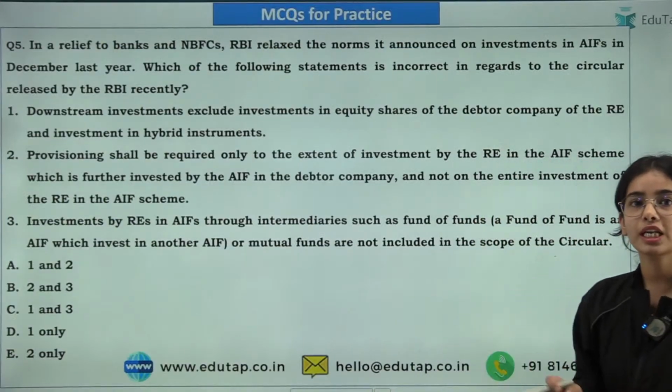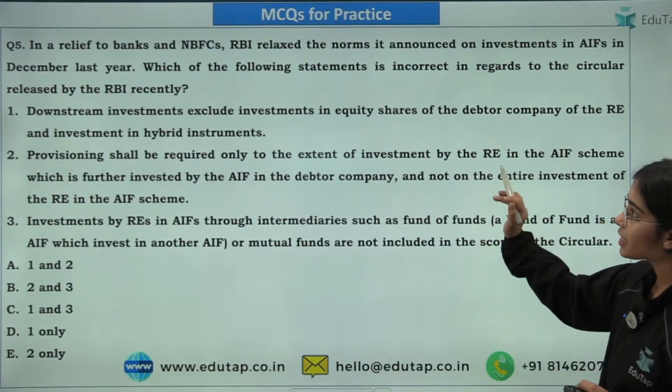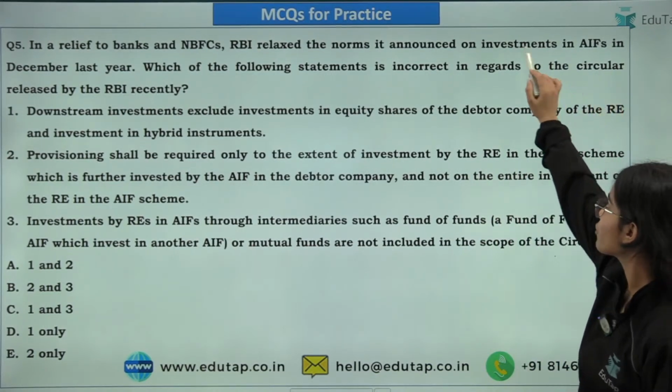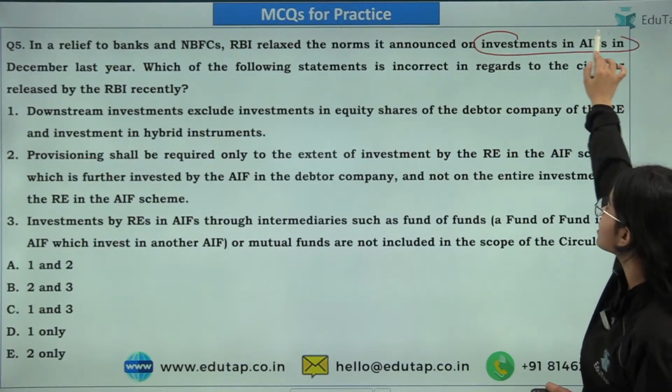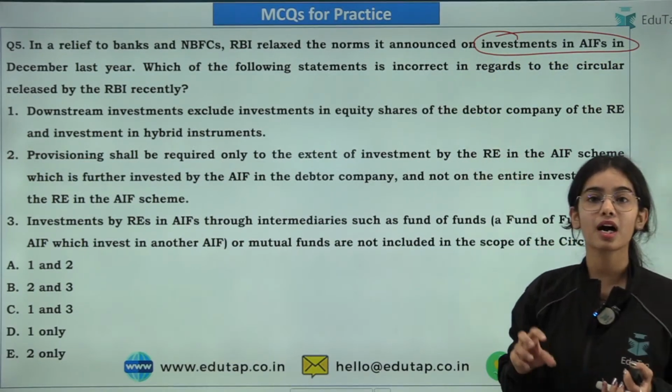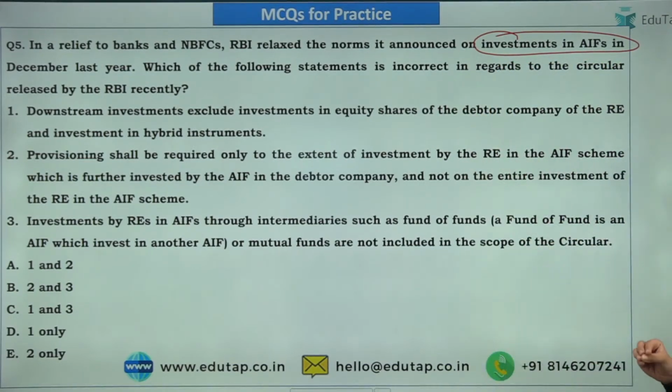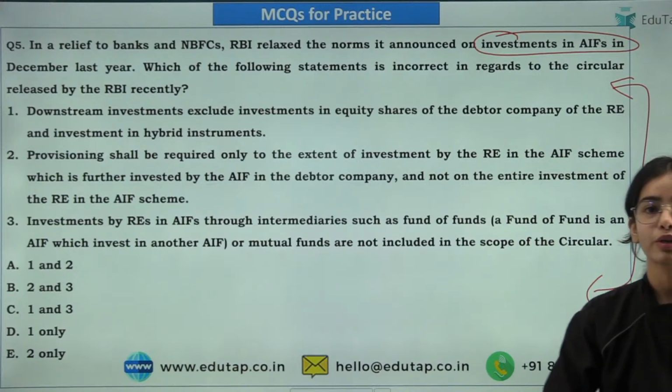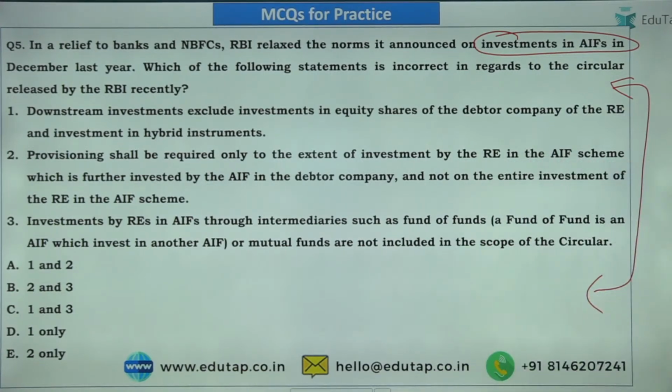Next question is regarding the NBFCs and the banks. There was a statement that was released by the Reserve Bank of India in regards to the investment in alternative investment funds. Now you have to tell me which of the following statements is incorrect regarding the announcement by the Reserve Bank of India for the investment in alternative investment funds that the banks and the NBFCs do. Try to give the right answer of this question.